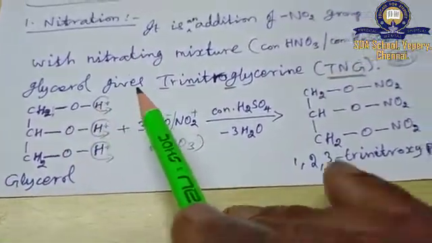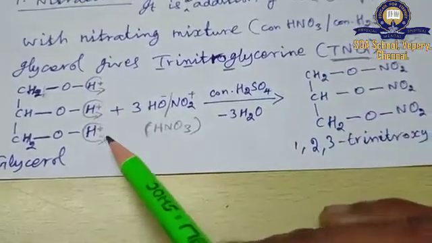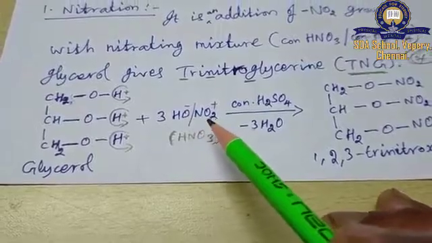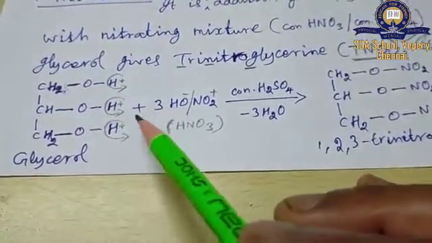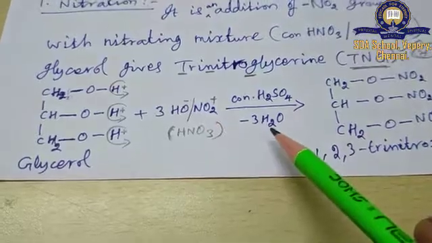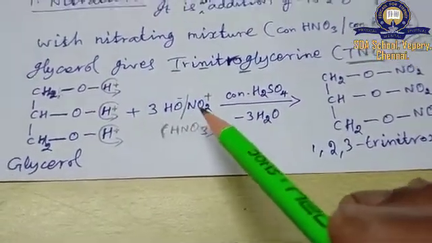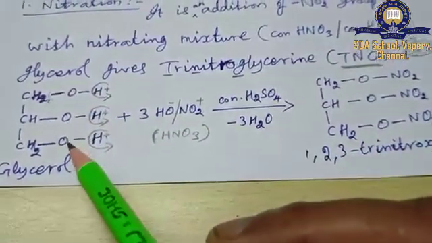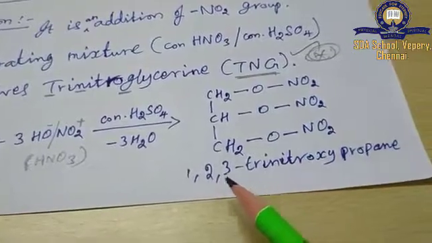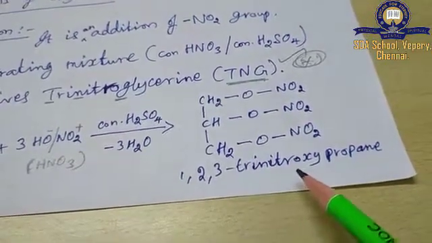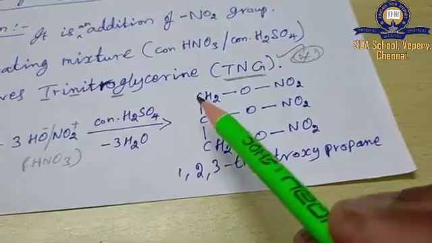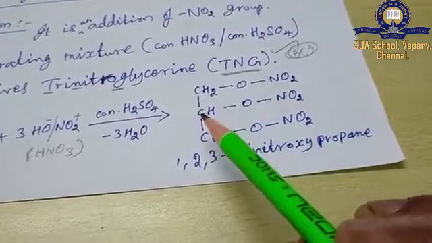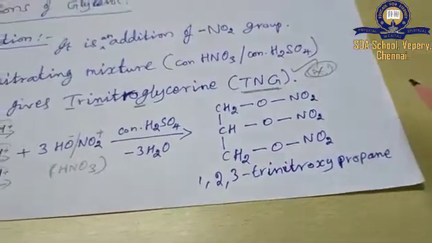From the glycerol's 3 OH groups, 3 H plus are going to be eliminated. The nitric acid HNO3 we may write as HO minus and NO2 plus. These H plus are going to combine with the HO minus to form a water molecule and get eliminated. The rest of the NO2 plus is going to attach to the oxygen of the 3 OH groups. So it will give 1, 2, 3 trinitroxypropane. That is, first carbon, second carbon, third carbon, all the carbons have NO2 groups. So 1, 2, 3 trinitroxypropane.